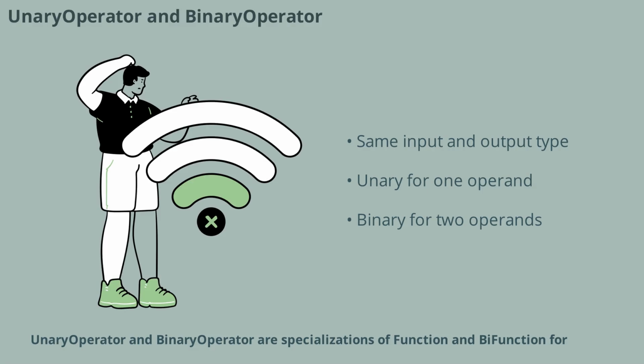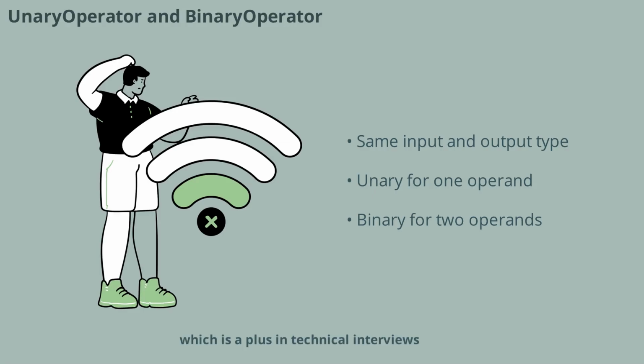UnaryOperator and BinaryOperator are specializations of Function and BiFunction for cases where the input and output types are the same. UnaryOperator works with a single operand, while BinaryOperator works with two. These interfaces are particularly useful for mathematical operations or combining elements in collections. Understanding their use can help you write more generic and reusable code, which is a plus in technical interviews.